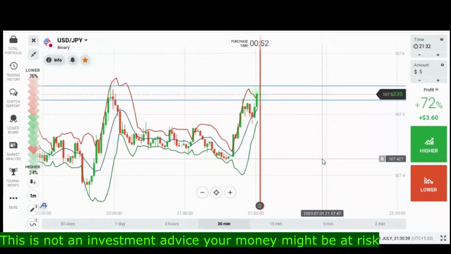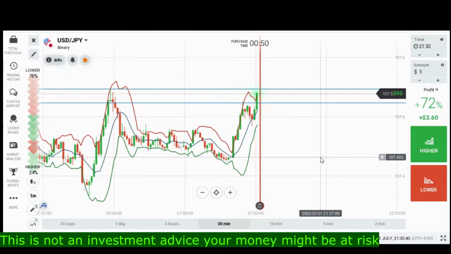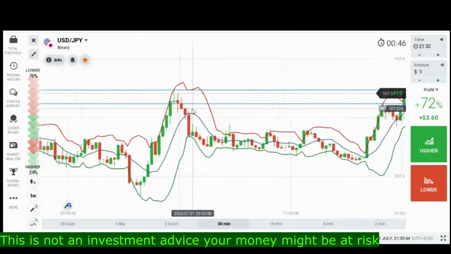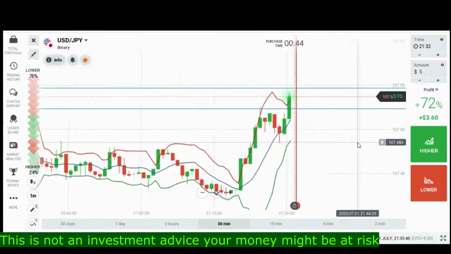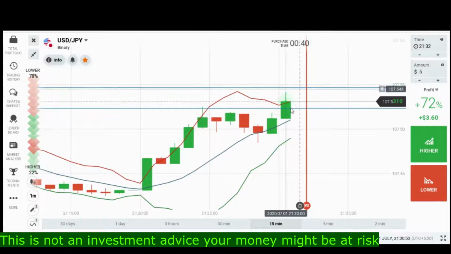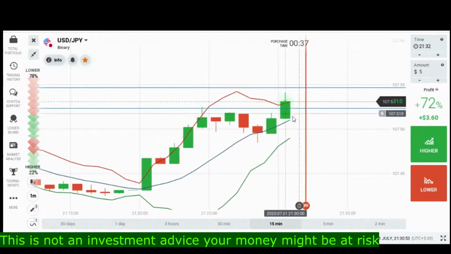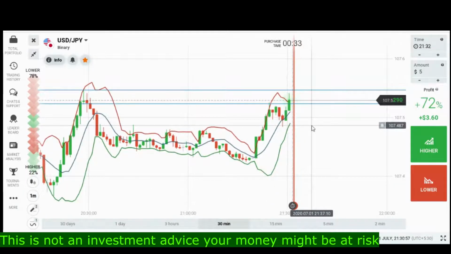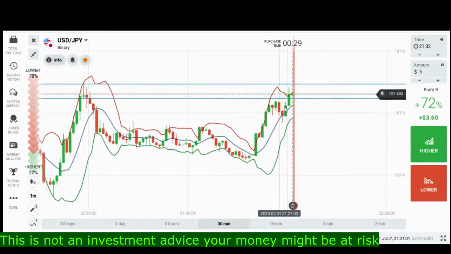Here this is the USDJPY, and you can see the good level here. If this candle finishes at that area, I will place the trade in the lower option. This candle is still showing that the market wants to go some more up, because the next level is still ahead.